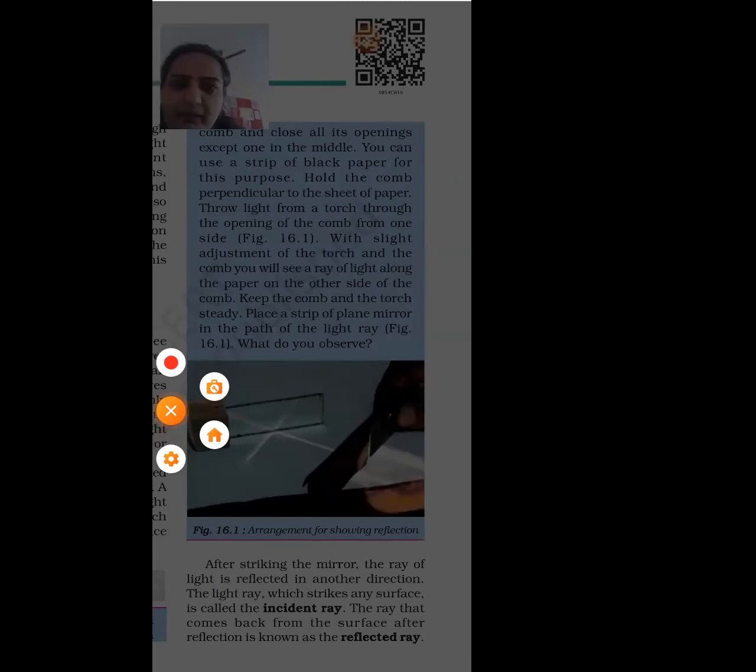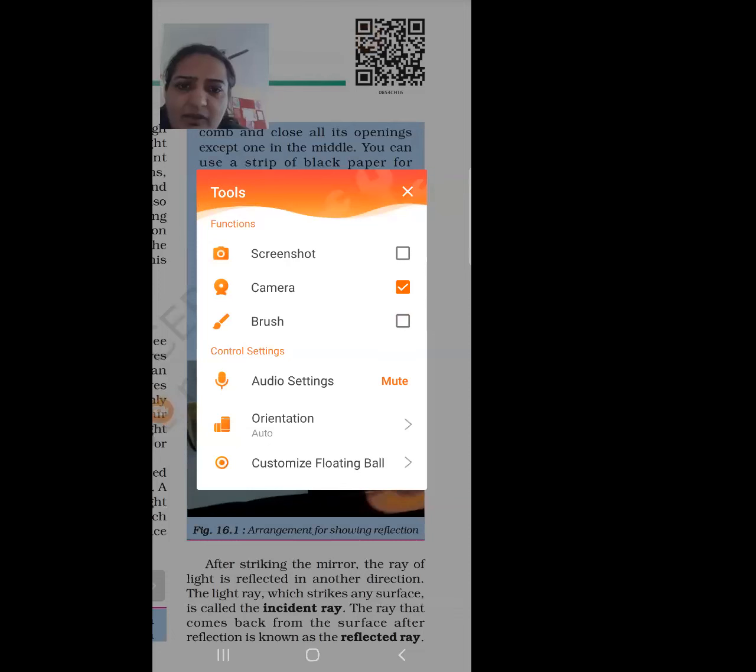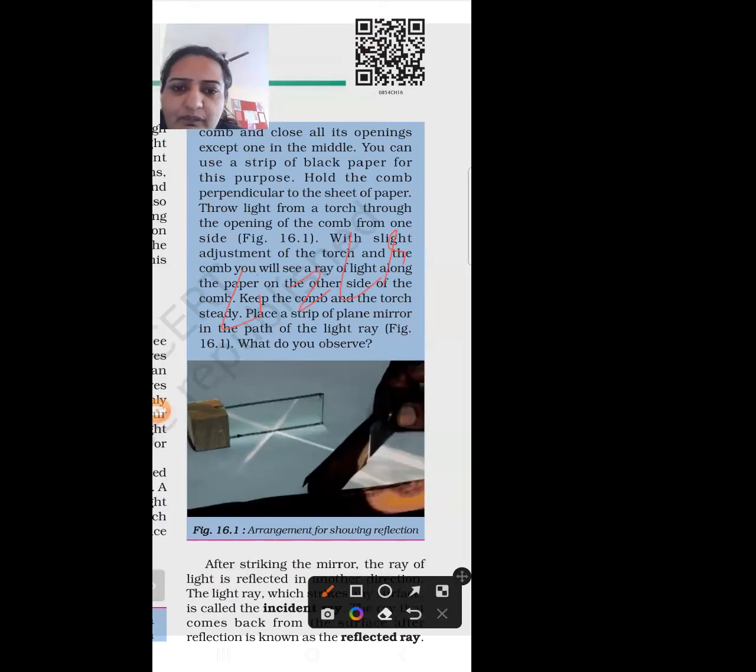I is always equal to R. So this is called the first law of reflection.